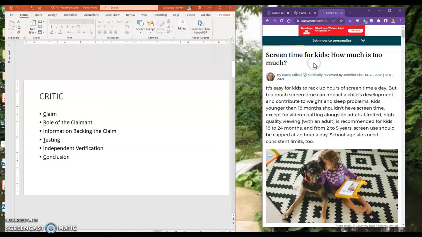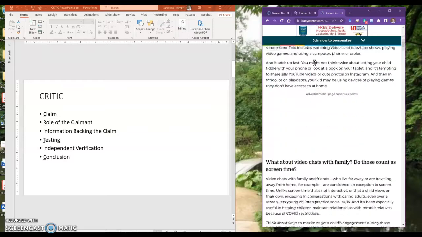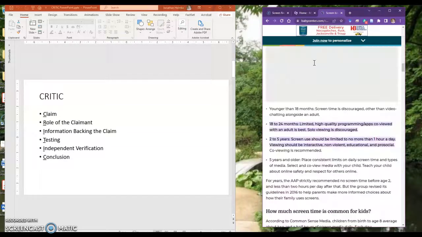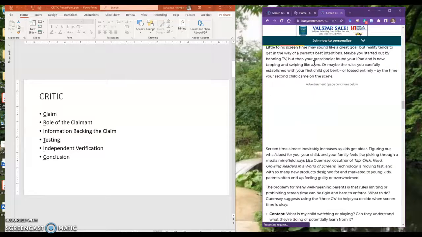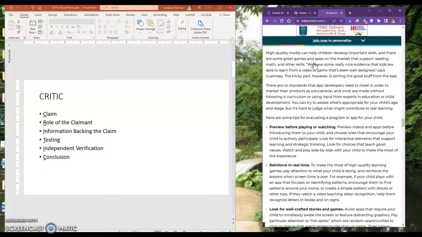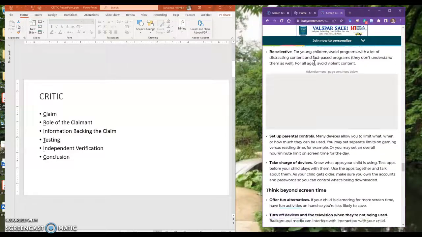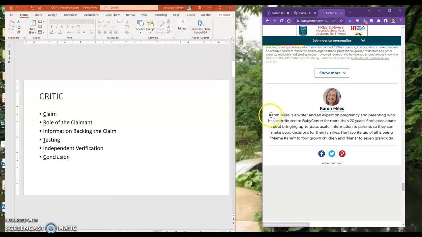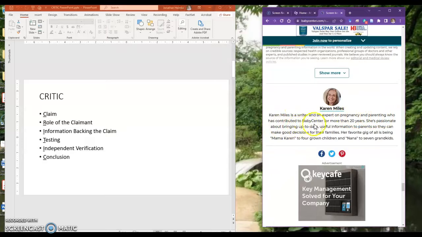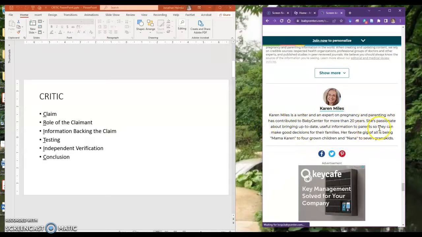Now the first question I have is, who is Karen Miles? Usually I scroll down to the end, and we'll scroll down here on this particular website, if they have it. Not all websites have that, but this one did, way at the end of the article. And here's about Karen Miles. Karen Miles is a writer and an expert on pregnancy and parenting who has contributed to Baby Center for more than 20 years. She's passionate about bringing up-to-date information to parents.